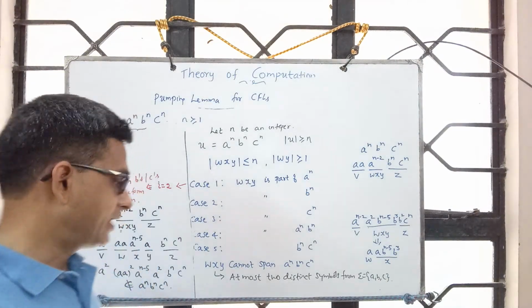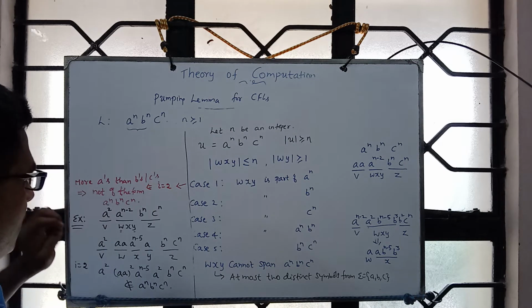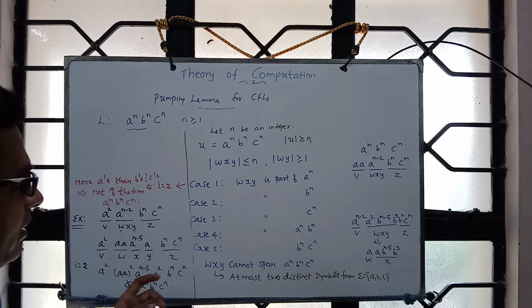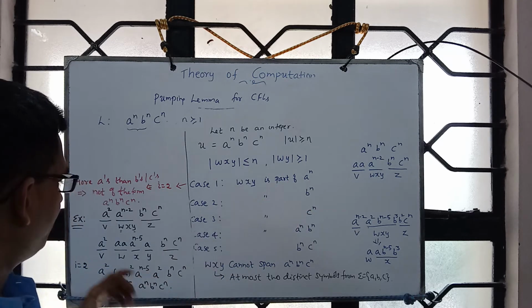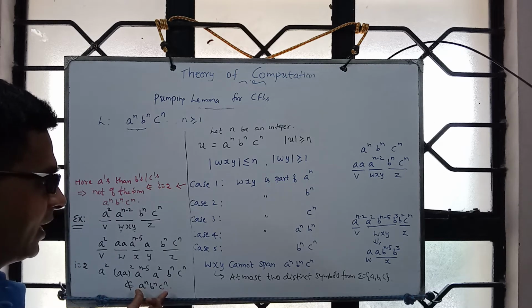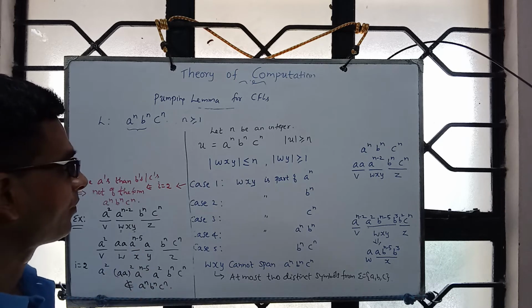This is just an example, because one can come up with any decomposition. So you choose i equals 2, whatever may be the decomposition, you get to see that the number of a's will be more compared to b's and c's. So naturally the string that is generated is not part of this.